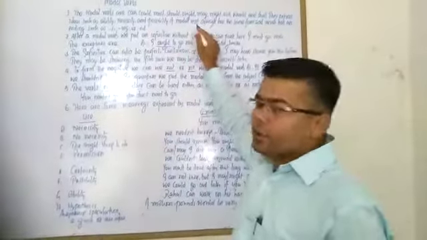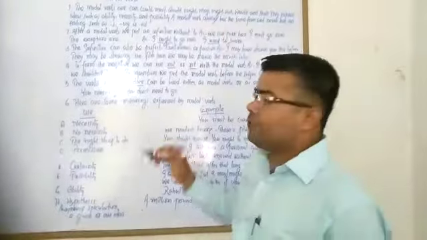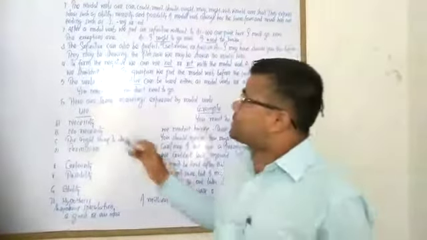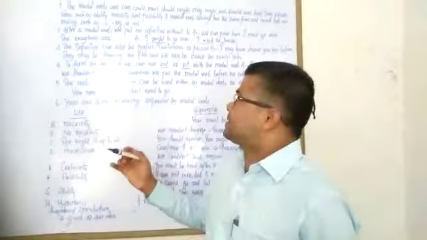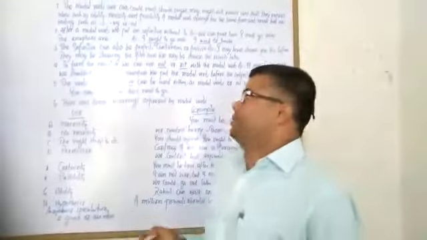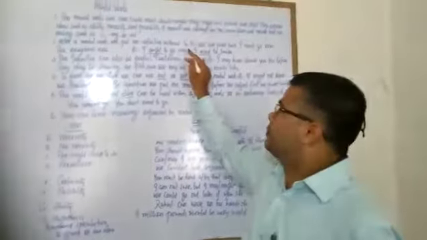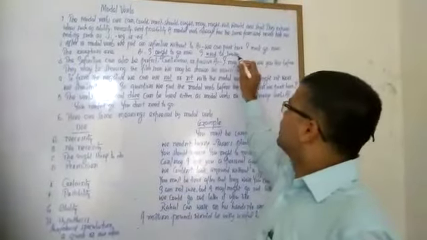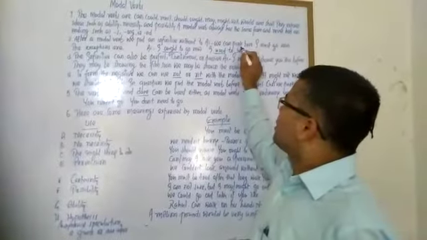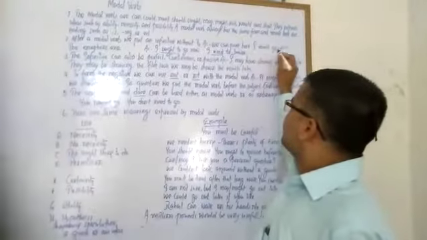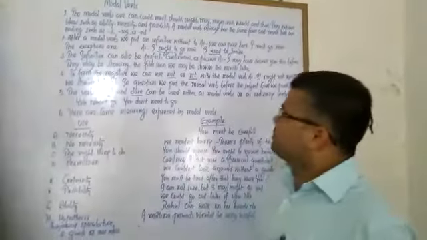A modal verb always has the same form and never has an ending such as s, ing or ed. After a modal verb, we put an infinitive without to. For example, we can park here. I must go now. Here, in we can park here, park is a bare infinitive. In must go, go is a bare infinitive.